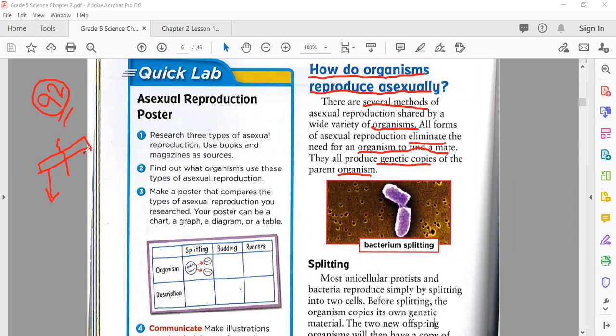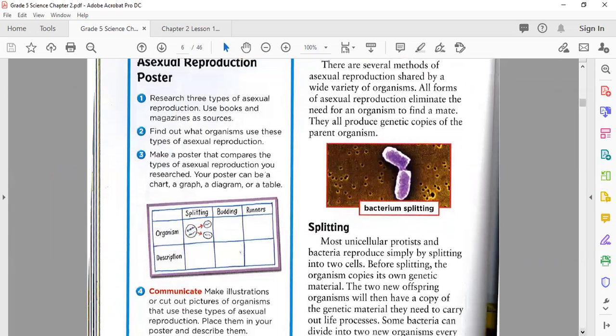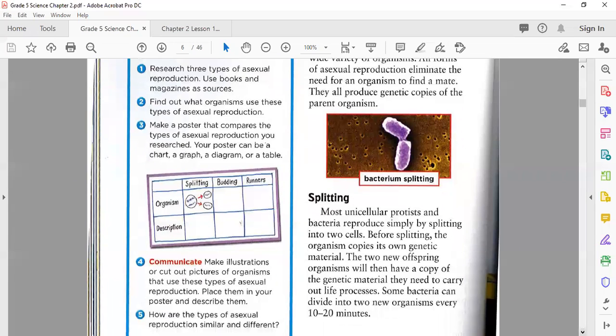So this one is here, and the second part of this bacteria comes here. After that, they are again able to reproduce in the same way. The topic we're going to discuss in detail is splitting.